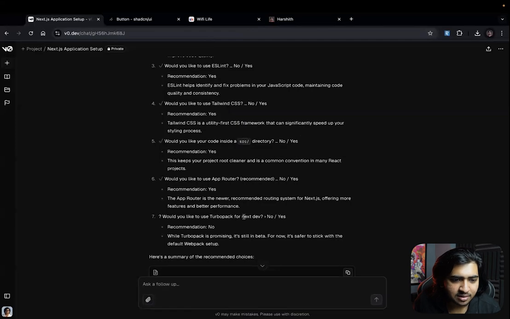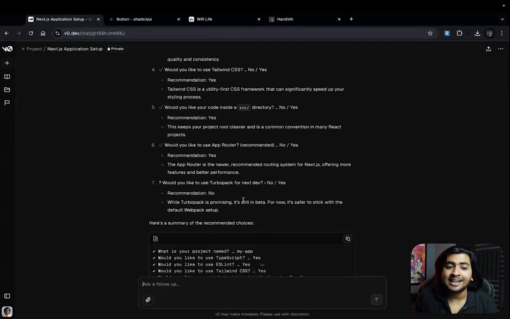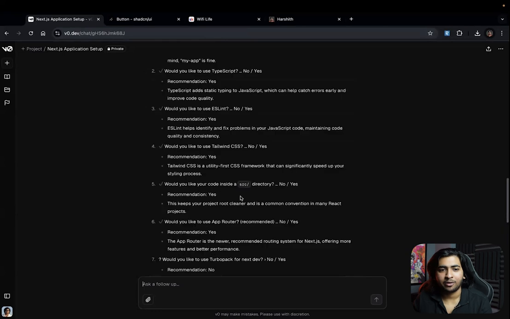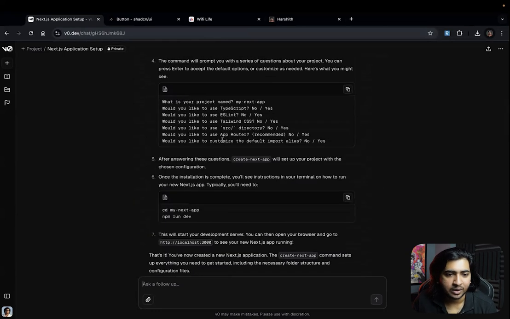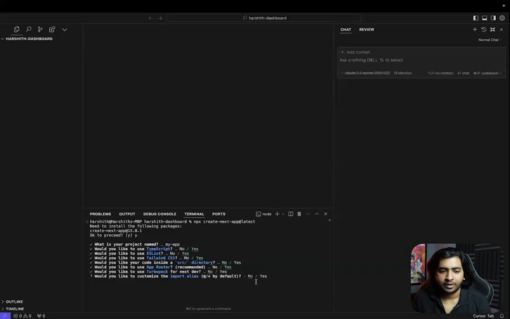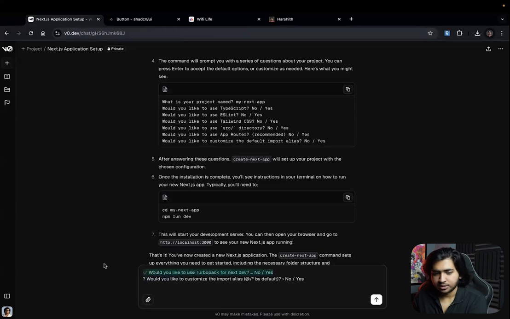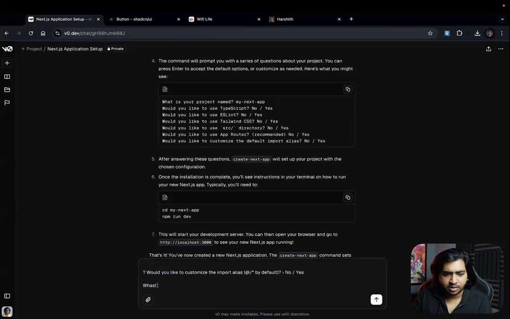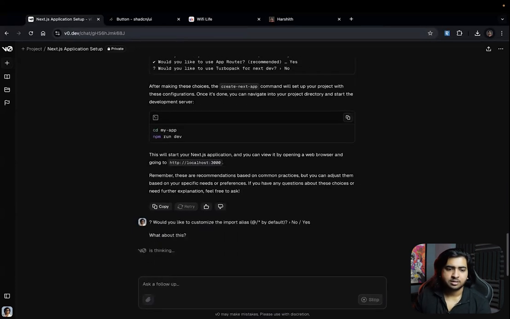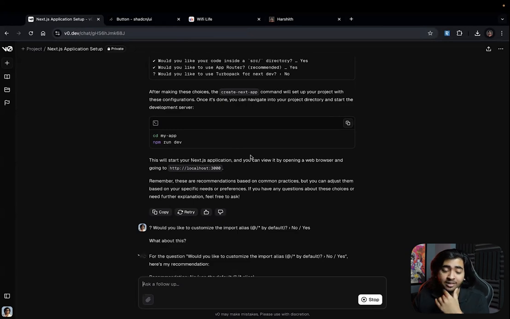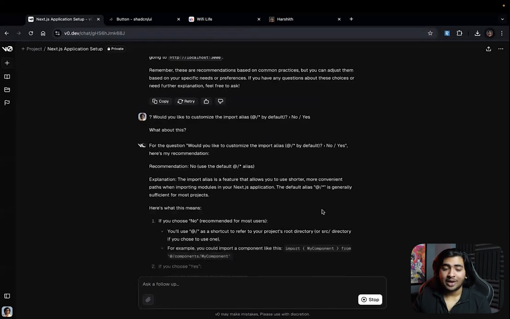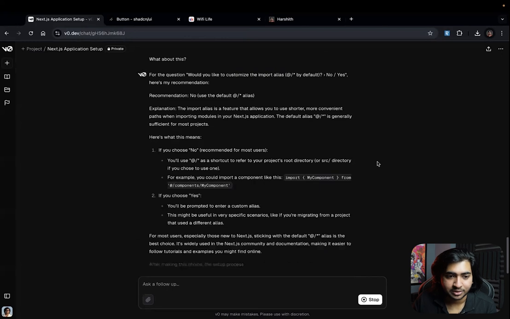Import alias. See, it didn't give import alias. That's what I hate about V0. It only gives you what you ask. It doesn't have this forward thinking, so I have to ask this again. This is irritating, man. It could have just given us the whole thing in one shot. But this is what you have to put up with. It's irritating, but you just need to have patience.